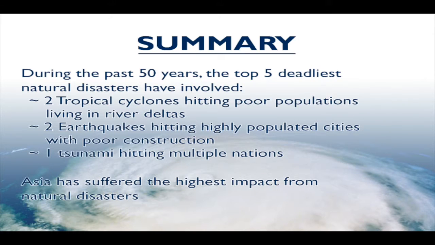So to summarize, going back to the numbers and capsulizing this for you: the top 5 deadliest natural disasters have involved 2 tropical cyclones hitting poor populations living in river deltas, 2 earthquakes hitting highly populated cities with poor construction, and 1 tsunami hitting multiple nations. And finally, Asia has suffered the highest impact from natural disasters.